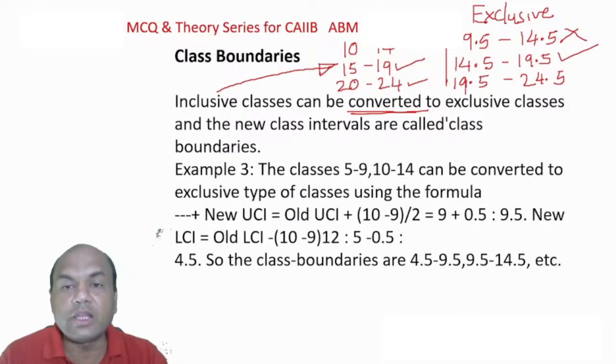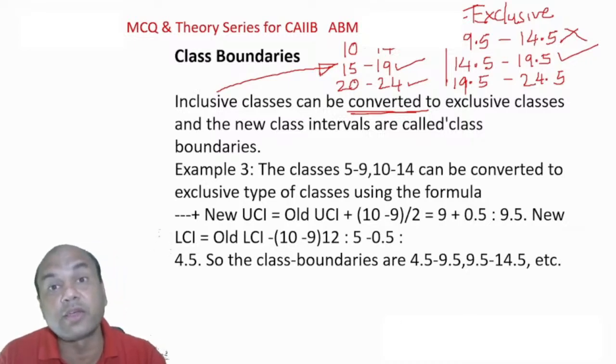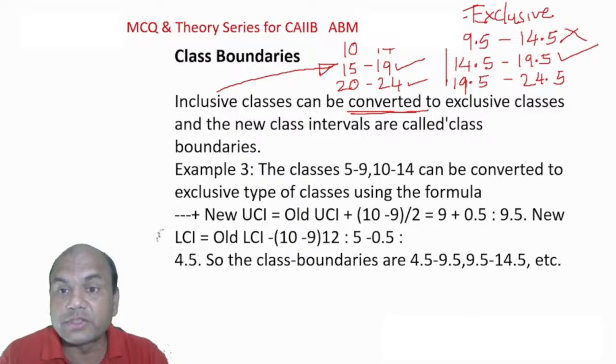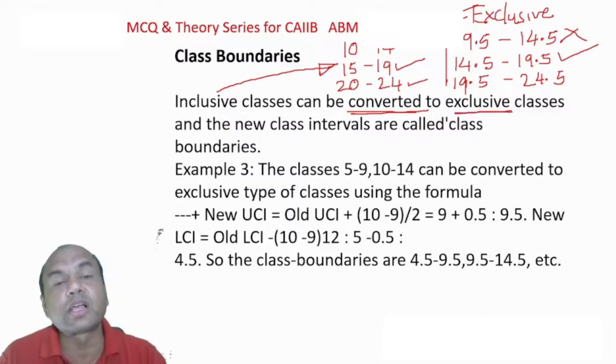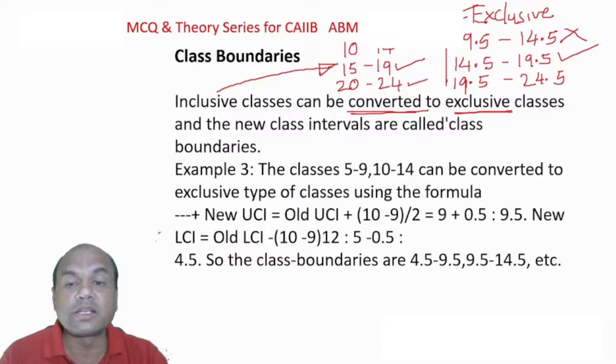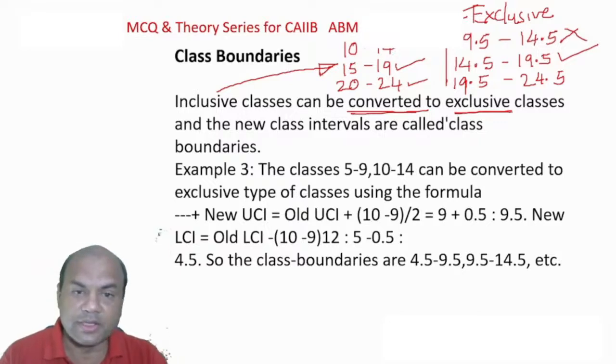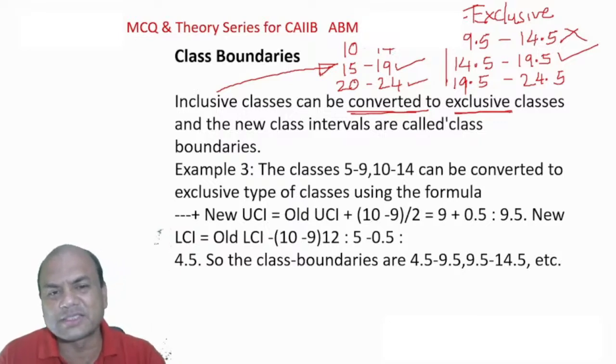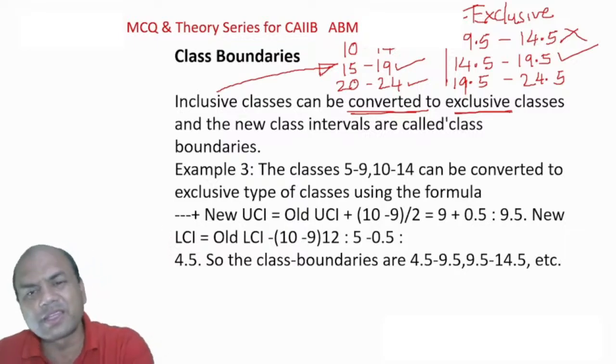While solving any numerical, this is the important discrimination. This is the important class. We never use inclusive class while solving the numericals. Never ever. We always use exclusive. Even if you have inclusive class, you have to convert it to exclusive. Remember that. And the new class intervals are called class boundaries. The remaining thing is simple, the same thing I have explained. Let's move on.